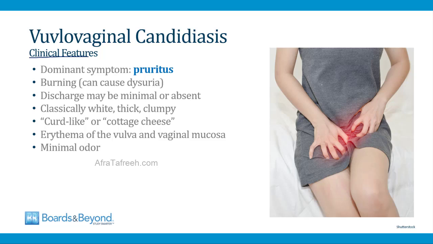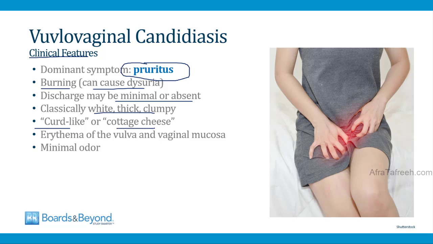In terms of clinical features, the dominant symptom of Candida infection is pruritus. This is a very itchy condition. It can also lead to burning, and sometimes that burning is worse with urination, so it can be described as dysuria. In many cases, the discharge can be minimal or absent, but classically candidiasis causes a white, thick, and clumpy discharge. It can be described as curd-like or cottage cheese-like. When you do an exam, you'll see erythema of the vulva and the vaginal mucosa. And then lastly, you always want to remember about candidiasis that it causes minimal odor. Of the 3 causes of vaginitis, this one causes the least odor. You won't see a positive whiff test or anything like that in a woman who has candidiasis.